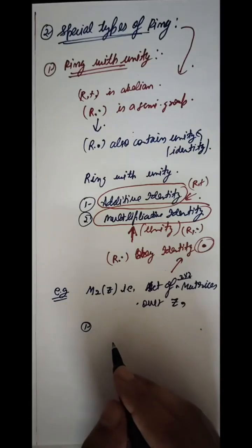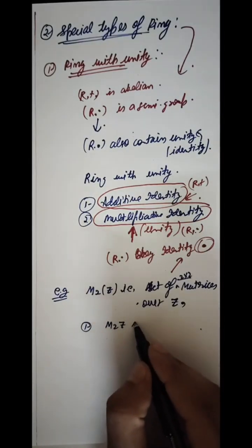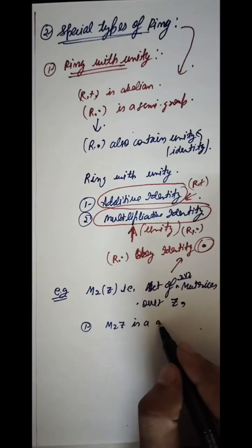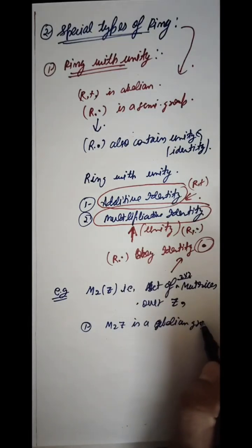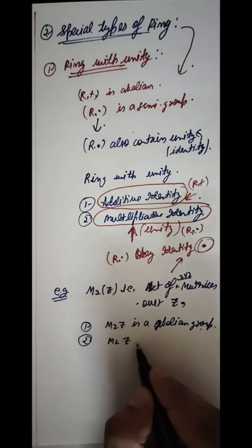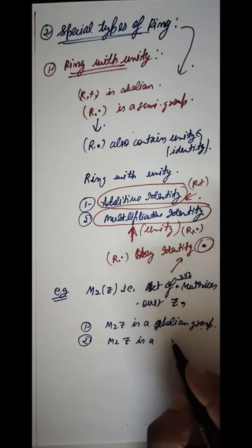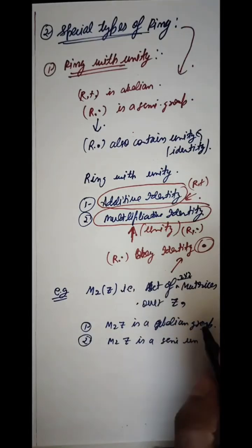Moreover, it is an abelian group, so we don't need to prove it, we know it earlier. We also know that M2Z is a semi group under multiplication. This is for the usual addition and this is for the usual multiplication that we use in matrices.